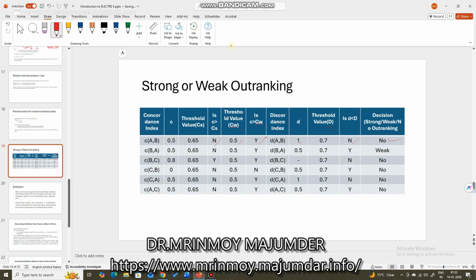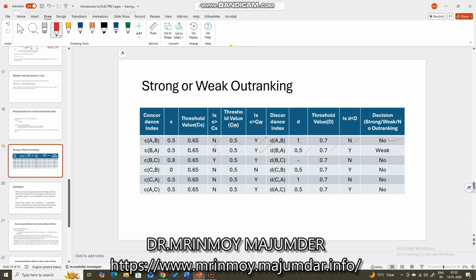Okay. So no. For the next case, the concordance index between B and A value is 0.5. Threshold value for strong is 0.65. Then no. Threshold value for weak is 0.5. So it is equal. So it is yes. For discordance, the value is 0.5 and the threshold value is 0.7.